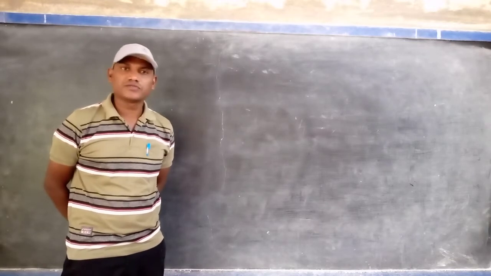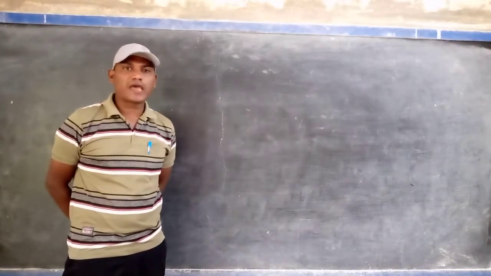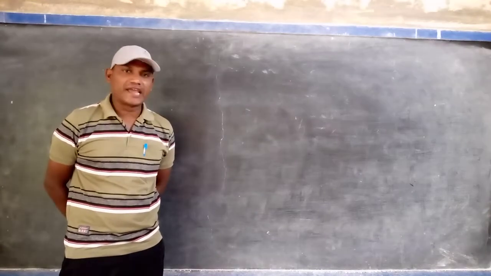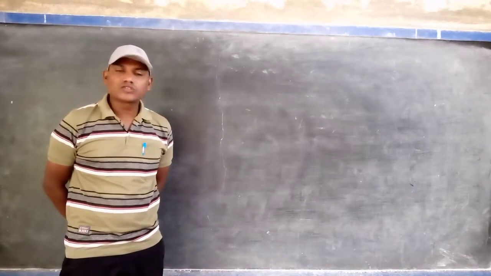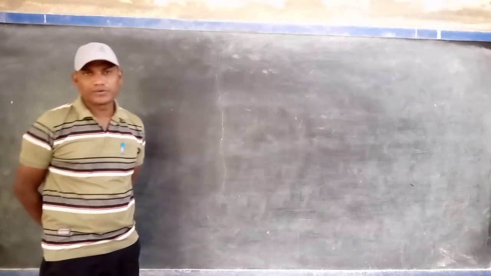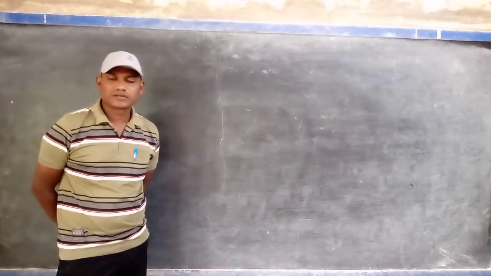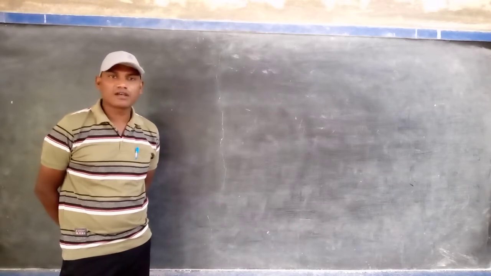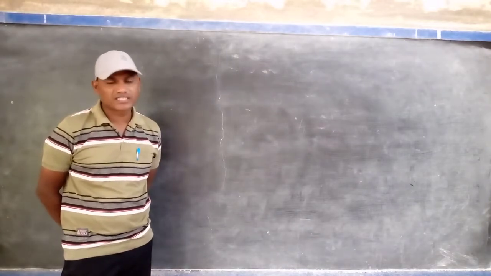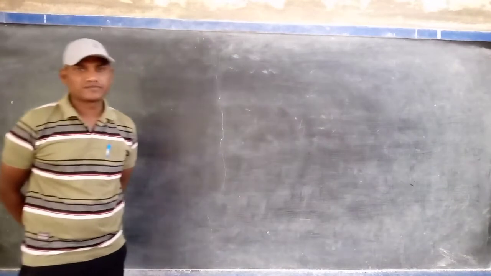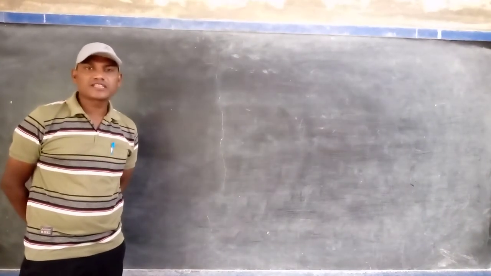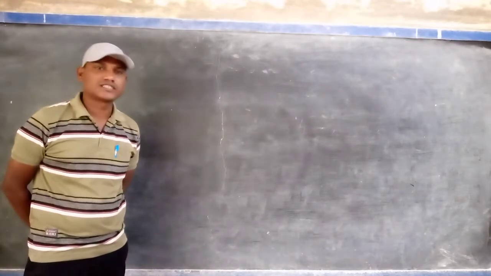Today, in this part of the video, I would like to explain briefly about planets. Already in our previous video, in the same chapter, I clearly explained how many planets are there in our solar system and what their names are. Once again, I will remind you. Totally 8 planets are present in our solar system.